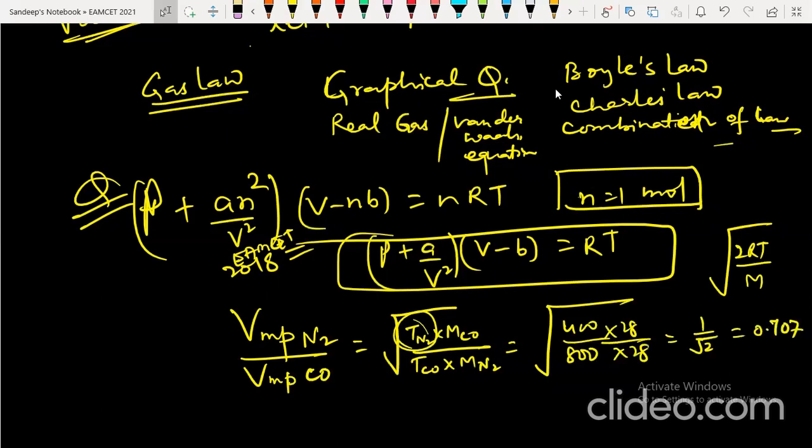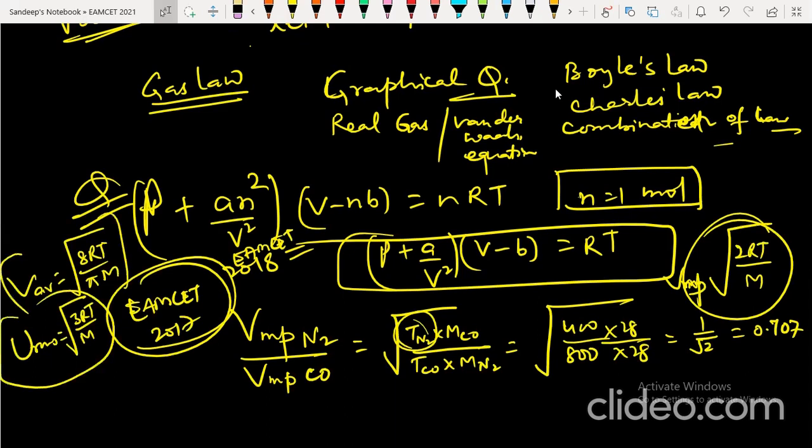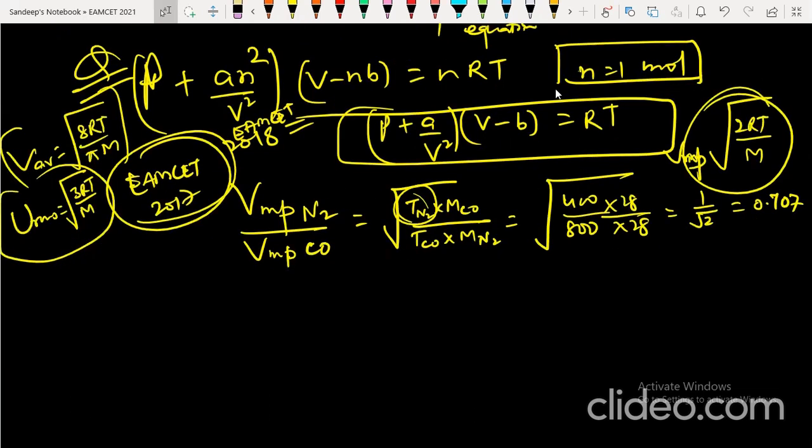This was an MSET 17 question. So you can simply remember the formula: the average velocity is √(8RT/πM). Or you can remember that RMS speed is √(3RT/M). So this will really help you solve the question, students. This was the question which was asked in 2017.